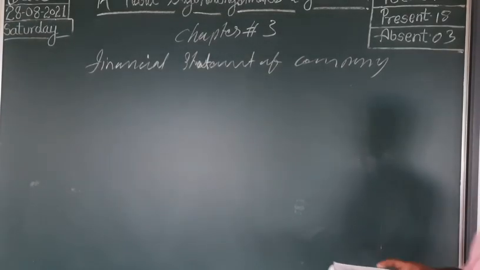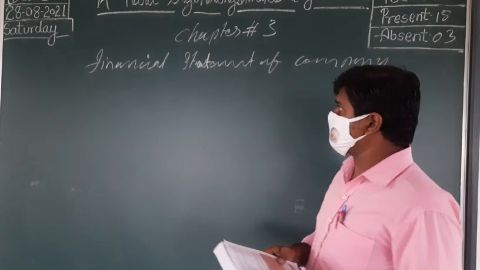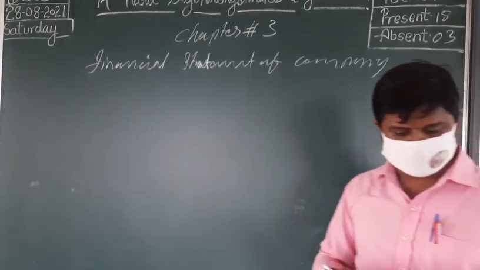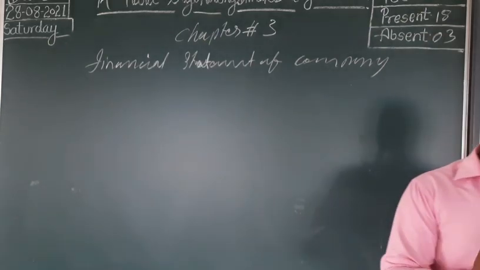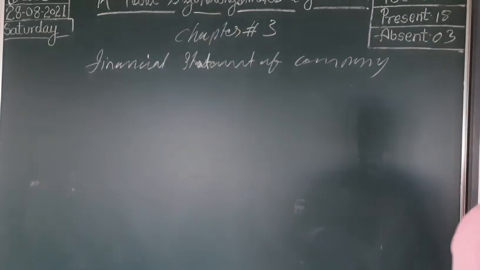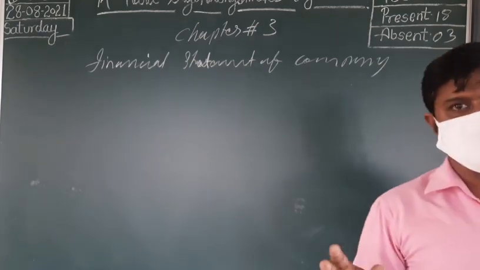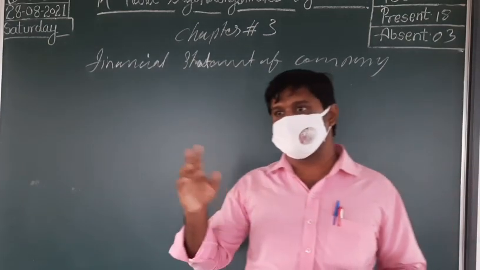Today we are going to see chapter 3 of accountancy, financial statement of a company, video number 68. And here we can see what items come under that. In our previous classes, we already saw what is asset, what is liability.